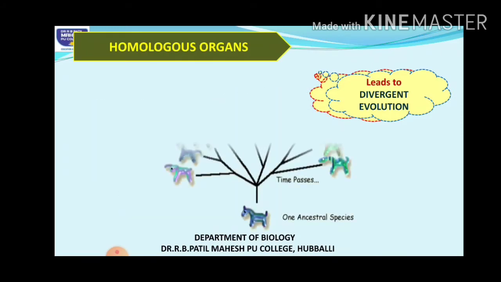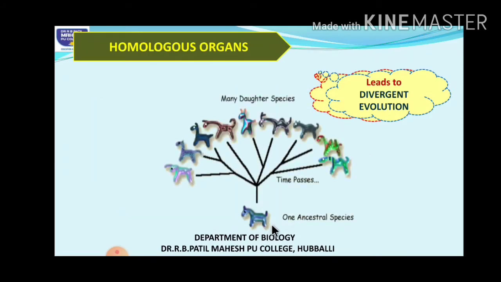See, one example I can give you. Think there is one ancestral species present in one particular area. Later on, the next generations of that organism start developing different structures depending upon their habitat wherever they are present.